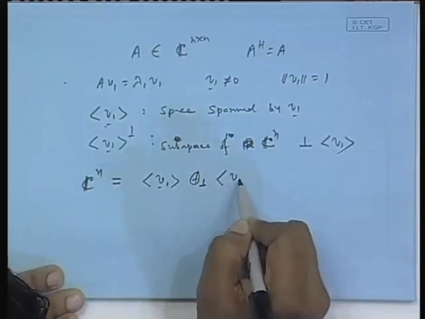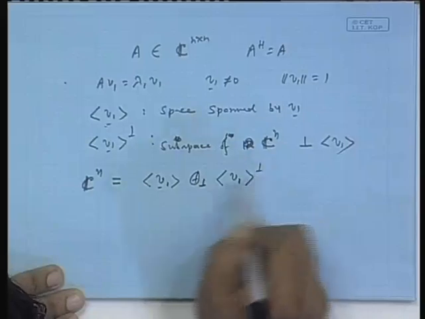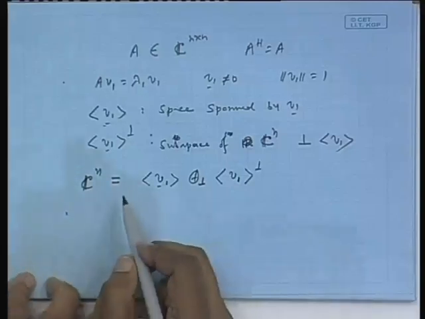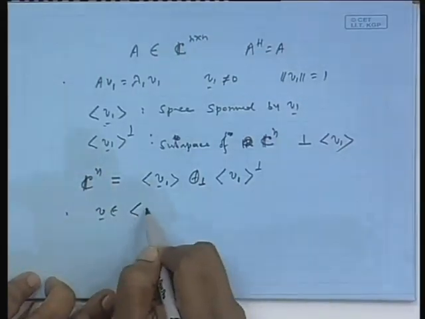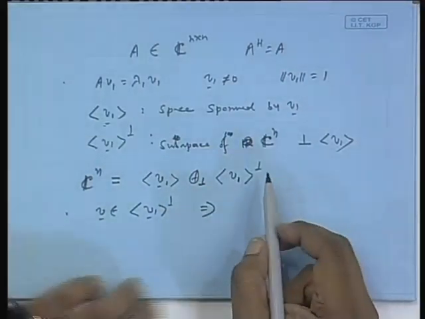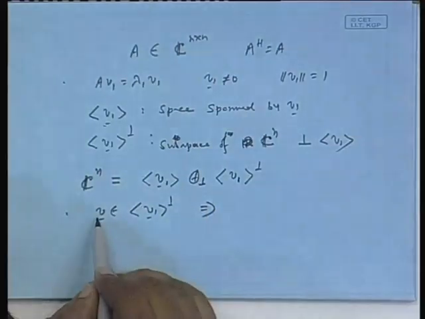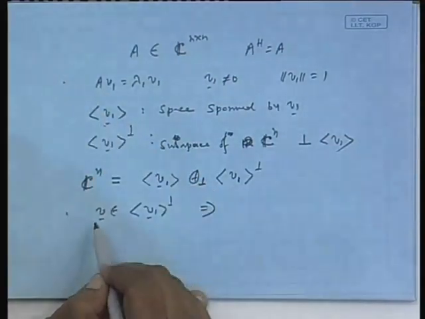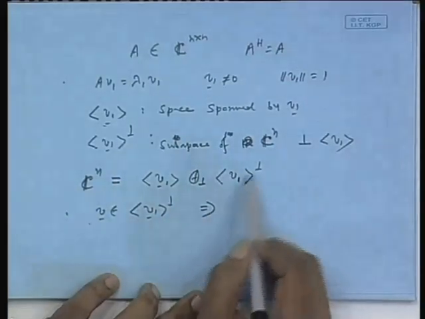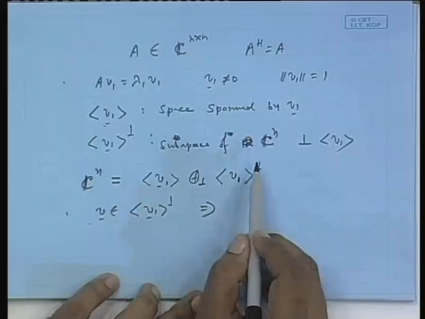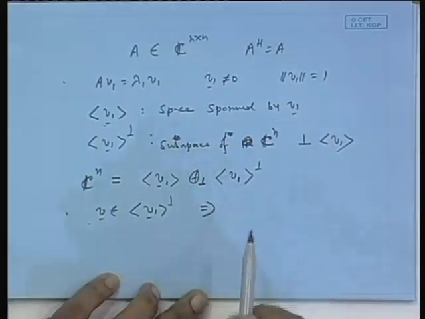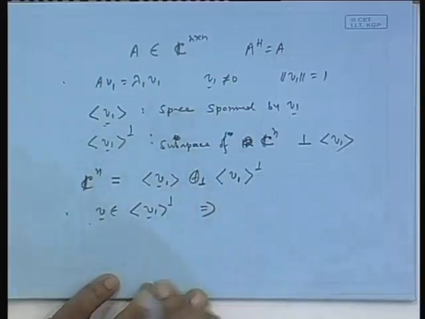Of, because one is the orthogonal of other. And now you consider V element of this. This means, if I take, then I will show that if you take V element of this, on that you apply A matrix, that is A V, A V also will belong to this. That is this subspace, the orthogonal complement of the span of V 1, is invariant under A, that is any vector picked from the subspace, on that if you apply A, you get back something from there.